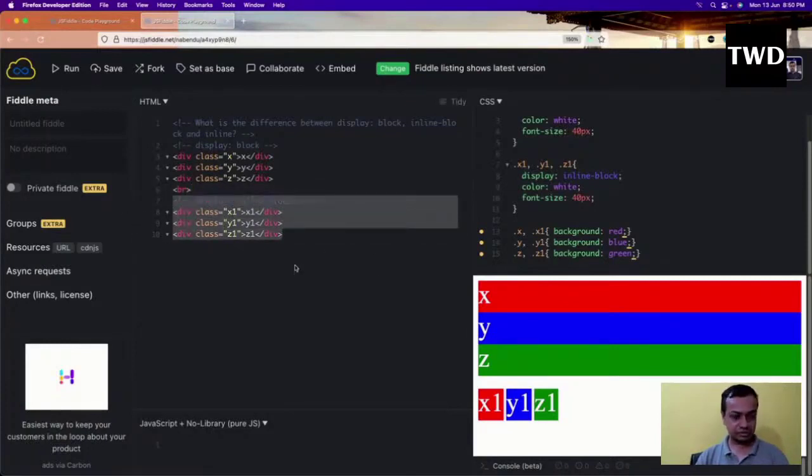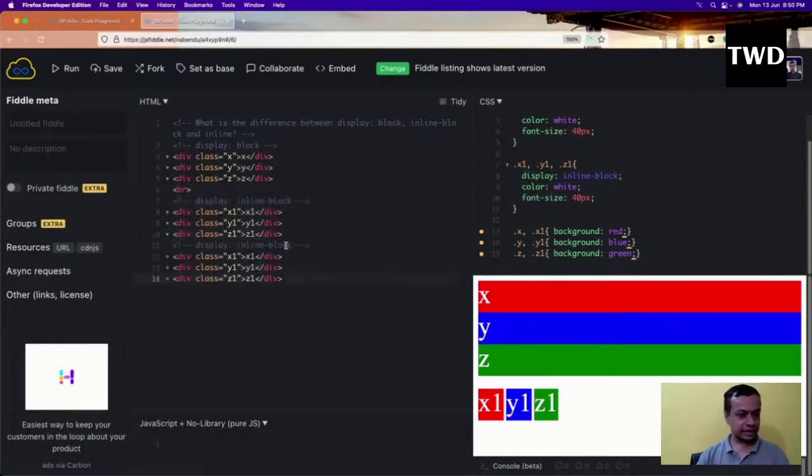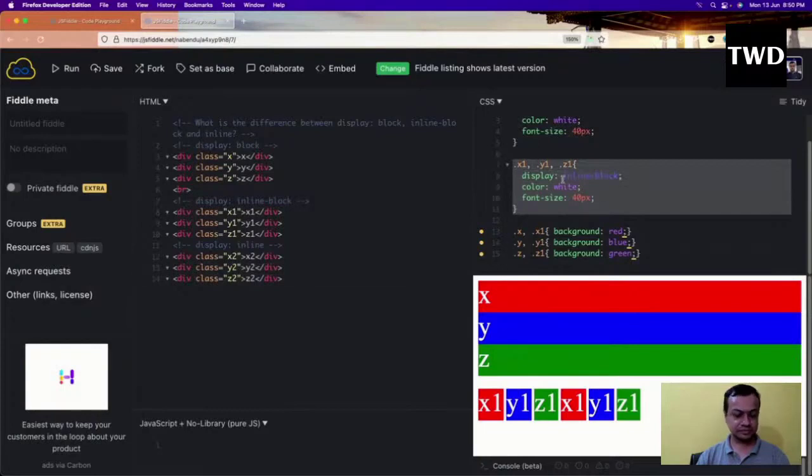So let us now do inline, and there is another difference which I'm going to tell now: what is the difference between inline and inline block. Again, a very important interview question, because after you answer the first one, the next question will be what is the difference between inline and inline block. Let's see that also. So this thing will come like this, and then I'm going to do here, again I'll have a br here.